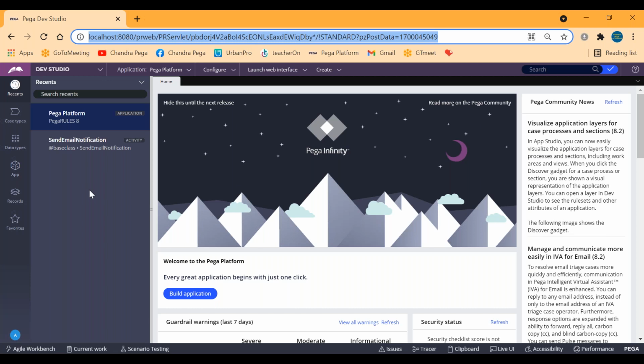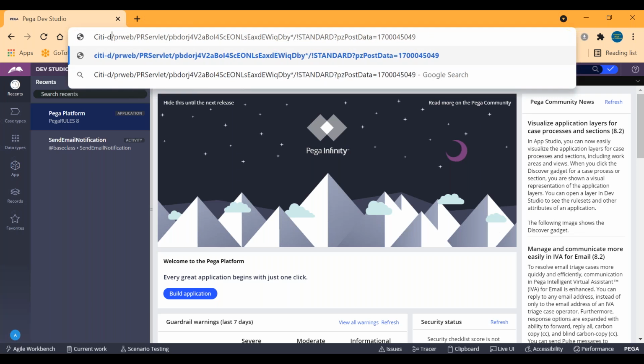For different portals there will be different URLs, so you will have to ask for a dev URL. Instead of localhost, you will have something like city dev. If you are working in a city organization, they will be given like city dev or city QA, city UAT likewise. So there will be something meaningful, and after that PRWeb and PRServer, from here everything will be the same. Till PRWeb there will be a difference.